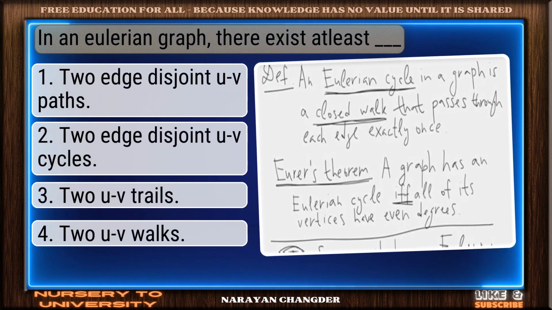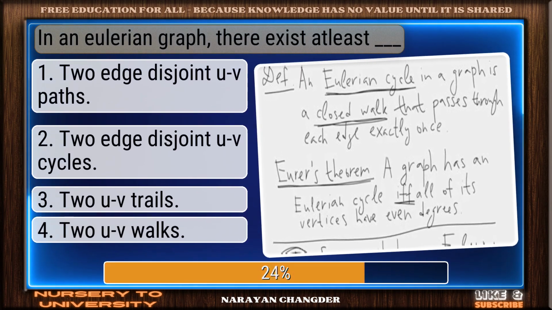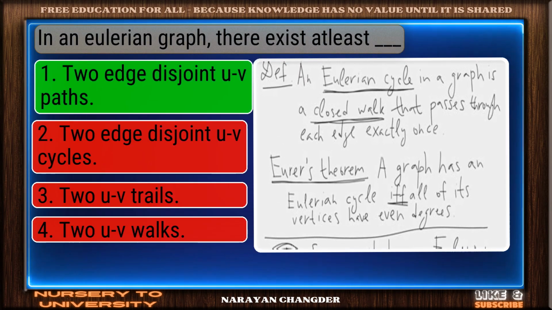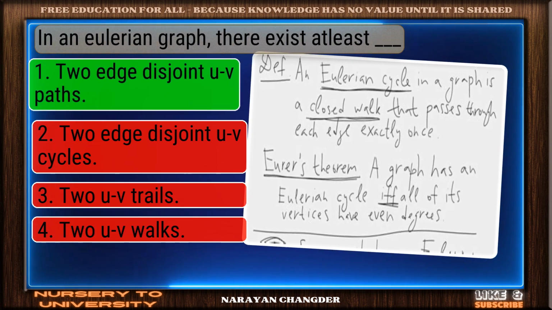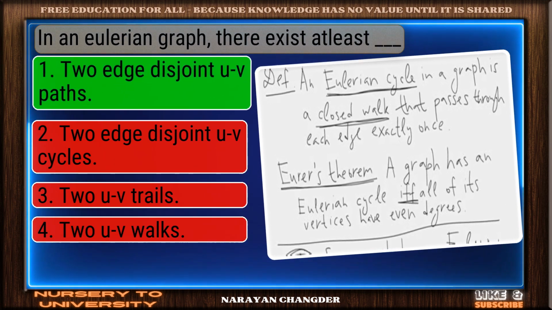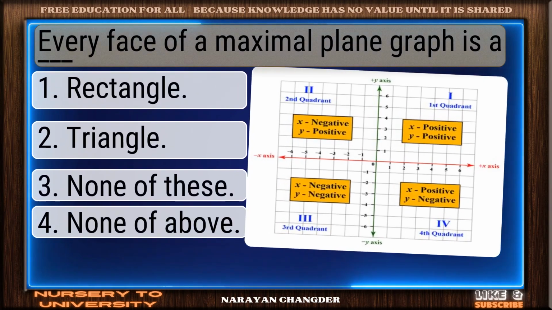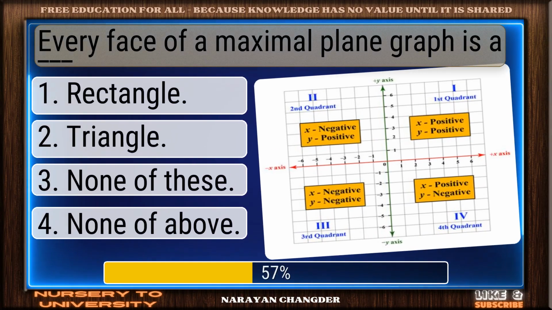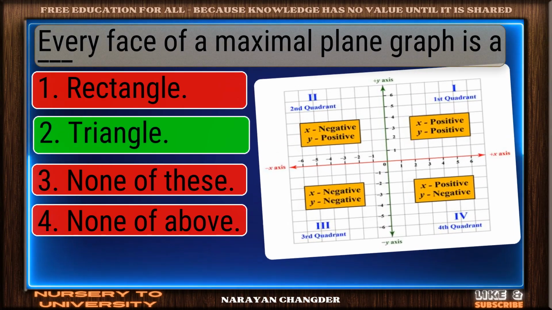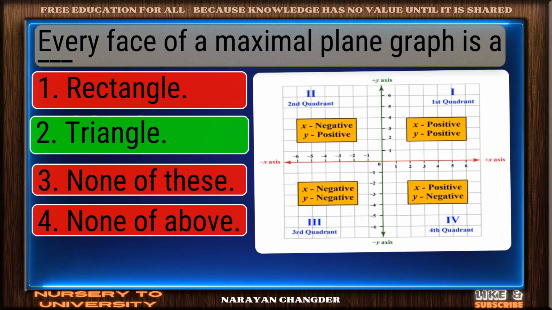Question number 3. In an Eulerian graph, there exist at least dash. Great thinking. 2 edge disjoint UV paths is the right choice. Question number 4. Every face of a maximal plane graph is a dash. Well reasoned. Triangle is the correct choice.